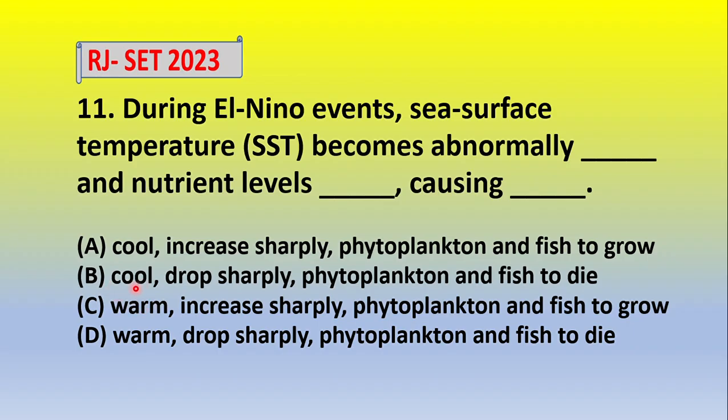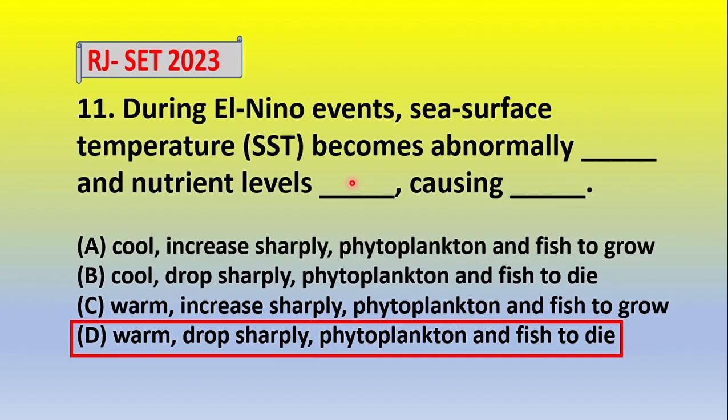Option B, cool, drop sharply, phytoplankton and fish to die. Option C, warm, increase sharply, phytoplankton and fish to grow. Option D, warm, drop sharply, and phytoplankton and fish to die. So which one is the correct option for this? The correct answer is D.